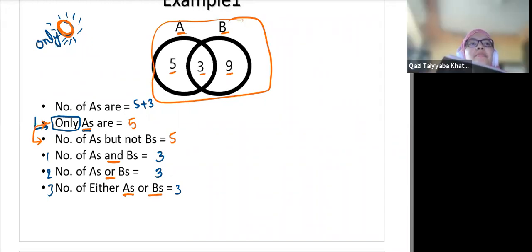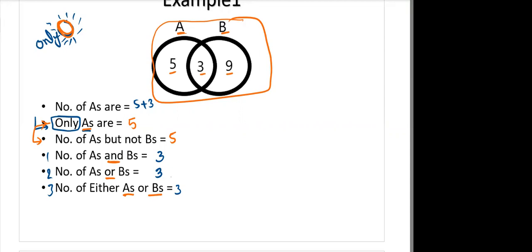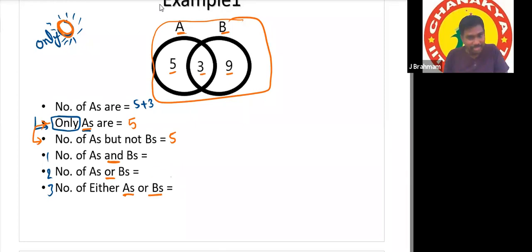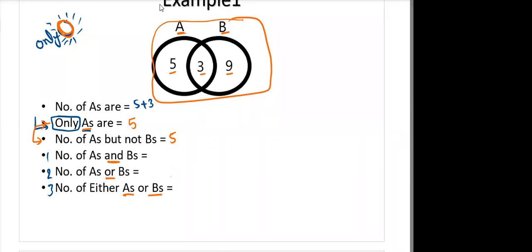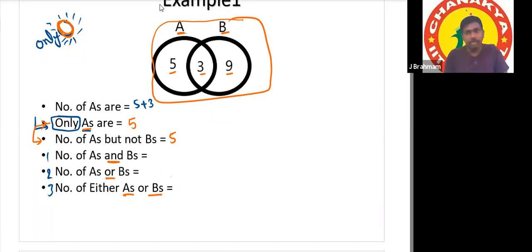Sir, one doubt. If we count at A, then we can say 8, right? Because 5 plus 3. If we count B, there will be 12. Can we say like that, sir? Yes, if you count A individually, it is 5 plus 3. If you count B individually, it is 3 plus 9.